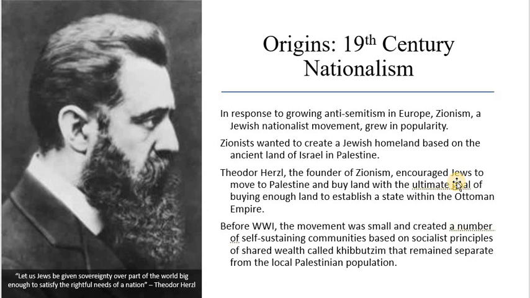At the same time, nationalism was also going on on a different continent, led by Theodor Herzl. What was he doing? He was organizing a movement that we call Zionism, meaning the Jewish nationalist movement. And what was the demand? A homeland for the Jews. Theodor was the founder of Zionism. He encouraged all the Jews to move to Palestine, purchase as much land as they could, and settle there.